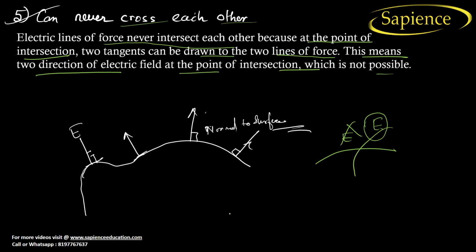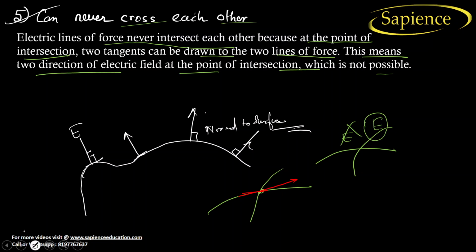See, if I am talking about this point and the lines are crossing each other, and I talk about the tangent, how will you find a tangent? So let us draw the tangent, right? If I draw the tangent at this surface, this is the tangent at this surface.